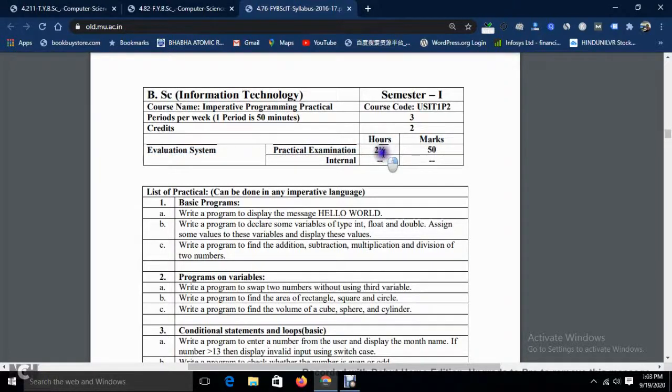The difference is that over here you have to do the practicals in lab sessions, so they have given some more time compared to theory. In theory, for 2.5 hours you are allotted a 75 marks paper, and now over here it is 50 marks. So total, how many marks does the Imperative Programming subject carry? 100 for theory plus internal, and practical 50, that is a total of 150 marks.